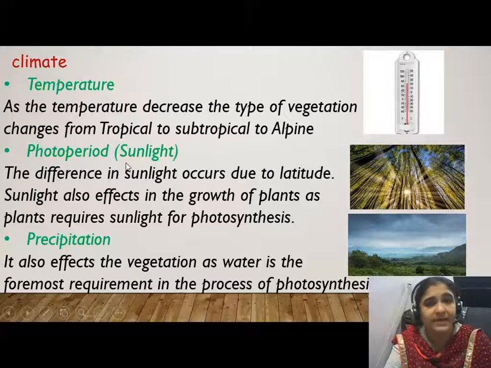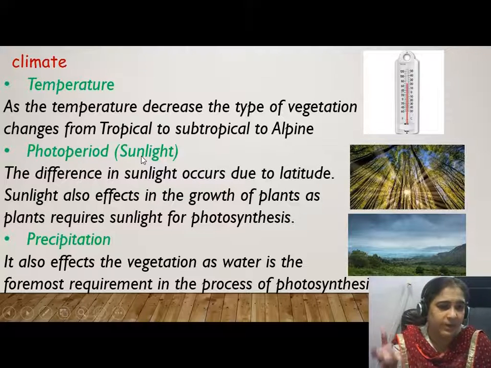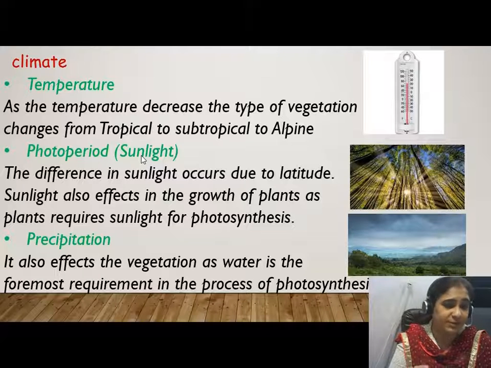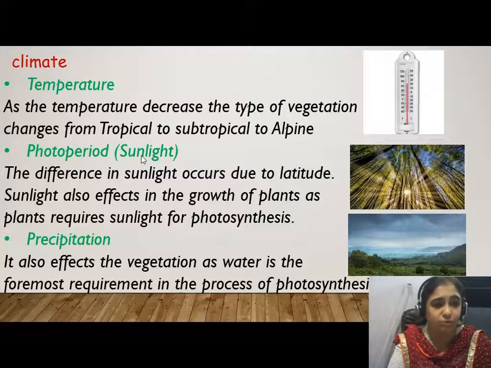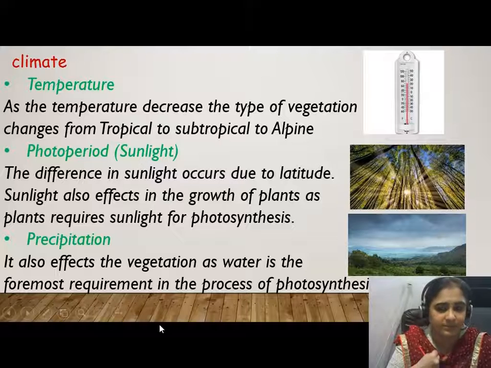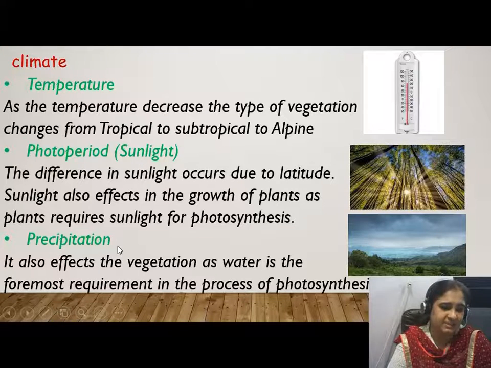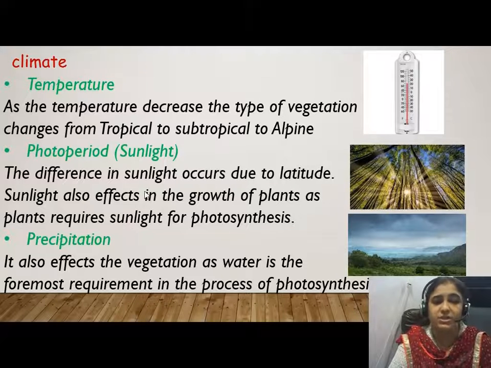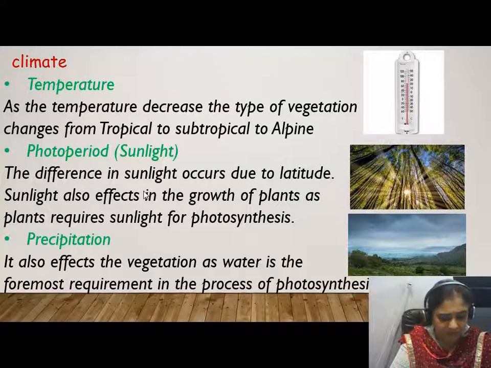So it impacts the vegetation. Next is photoperiod, meaning sunlight. The quantity of sunlight a particular area receives definitely impacts the growth of plants because plants and trees grow faster in sunlight. Next we'll talk about precipitation. Precipitation means the water forms which are received. The vegetation which receives more water is different from the vegetation which receives less water.